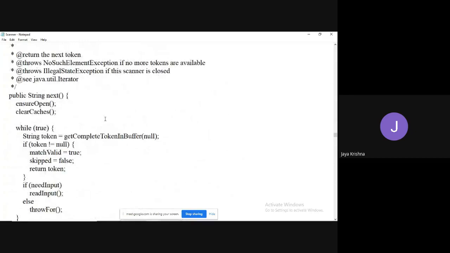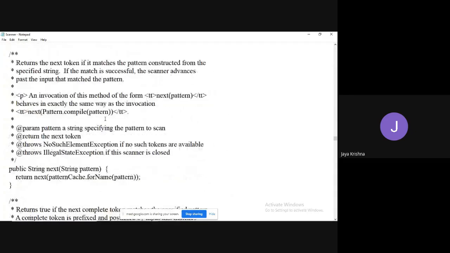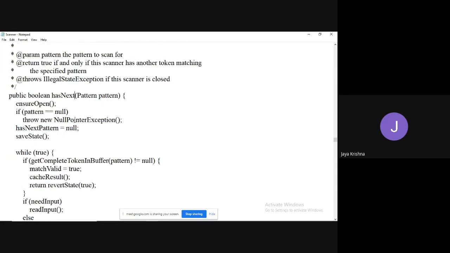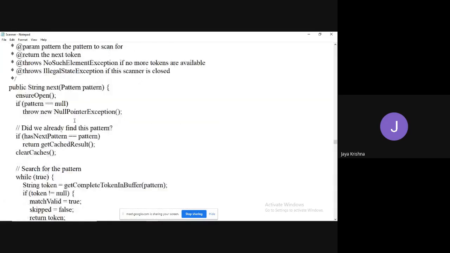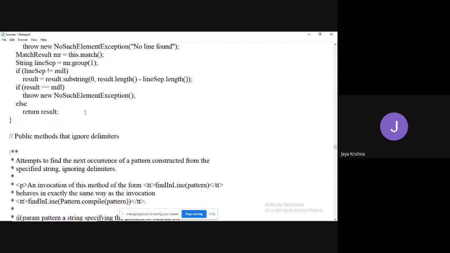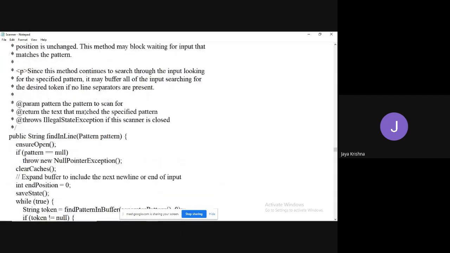This is predefined code. Writing this entire code is difficult for us, right? So they have given it. See, there is a method called public boolean hasNext method, and the hasNextLine method. These are all methods we explained while explaining the Scanner class.